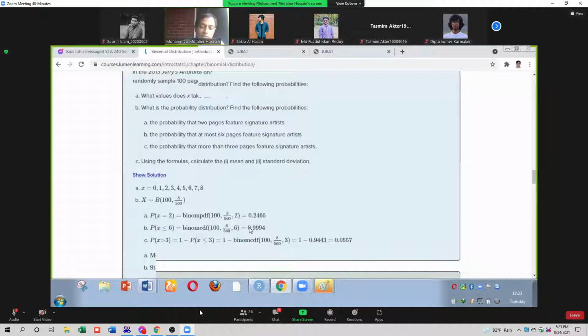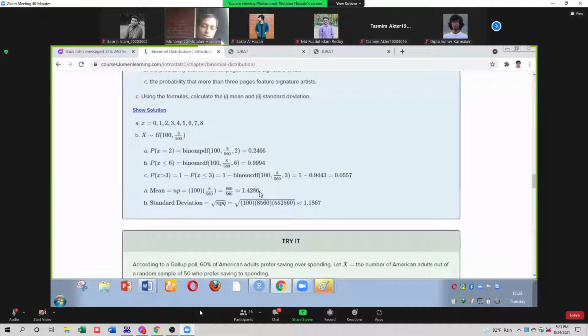After calculation, you get mean equal to 1.42 and standard deviation 1.18.